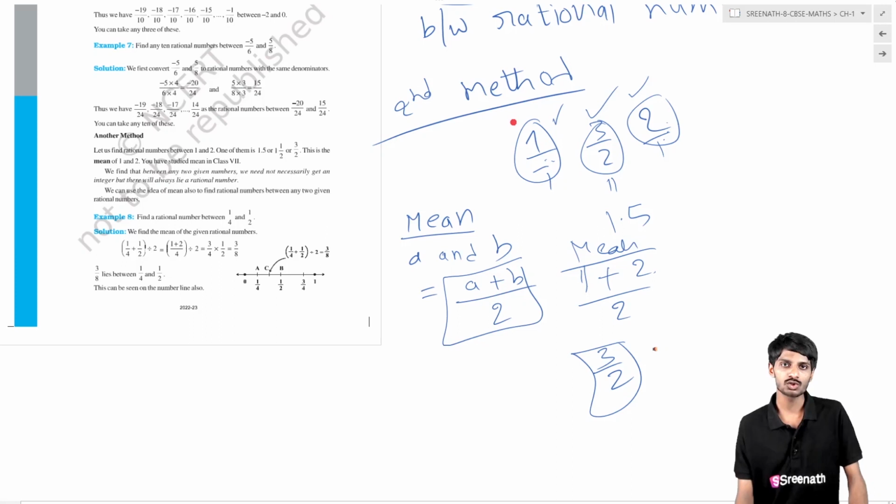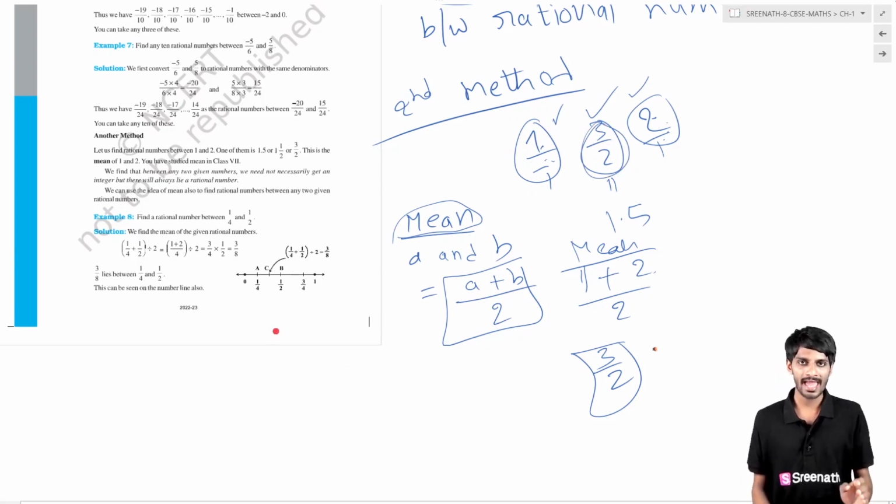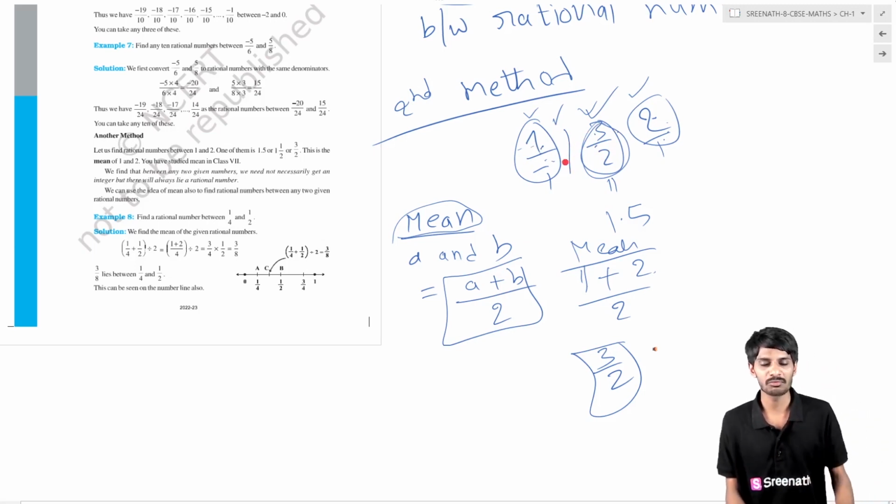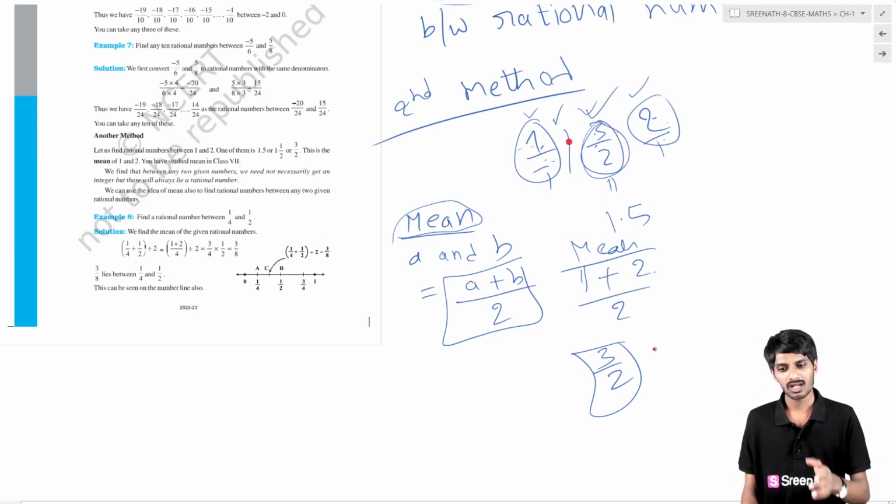If you want to find a rational number between any two rational numbers, what you are doing is finding the mean. So in between 1 and 2, by finding the mean, you have found this rational number. Now again, if you take these two numbers and find the mean, you will get another rational number which is in between those numbers. Just to give some clarity, the number in between these numbers is also a rational number in between these numbers.